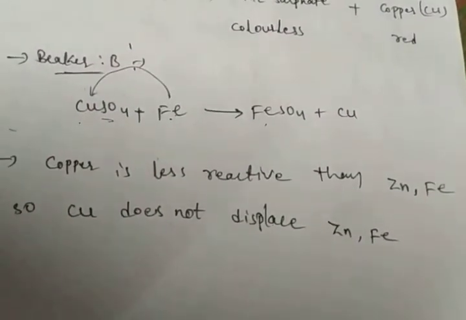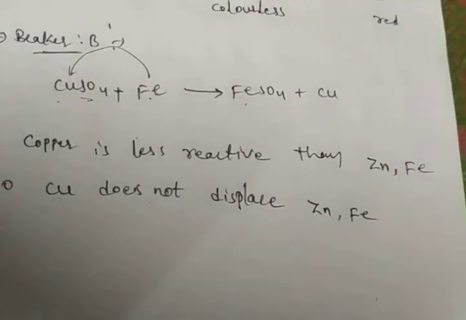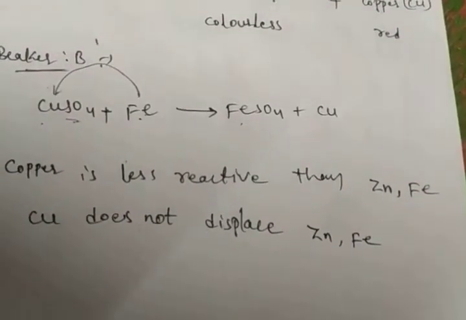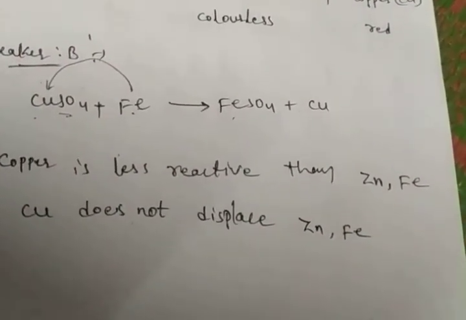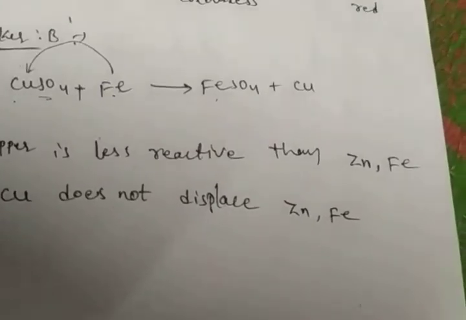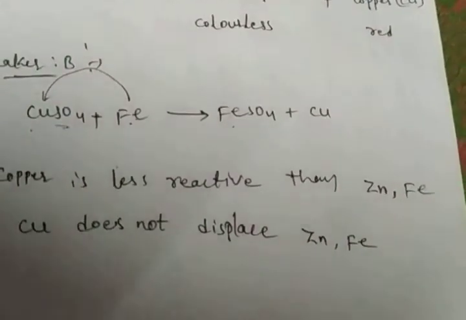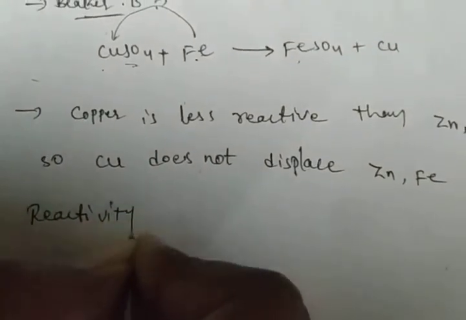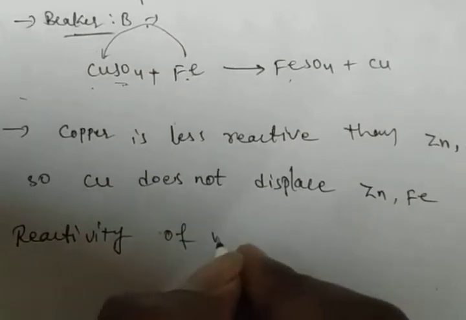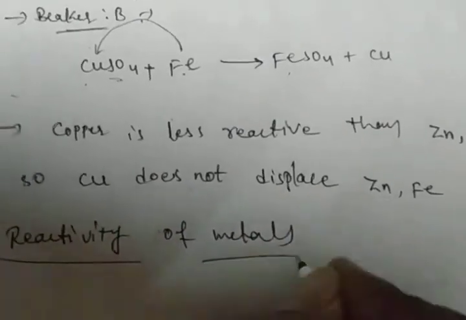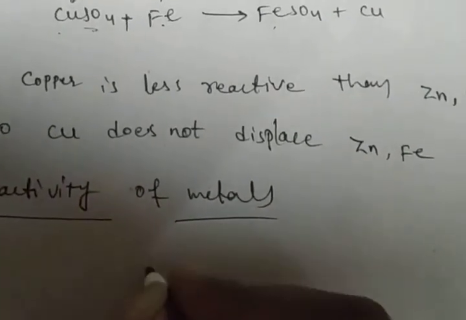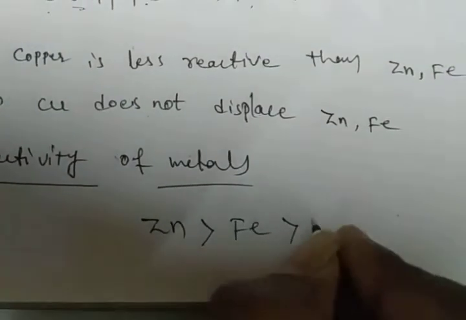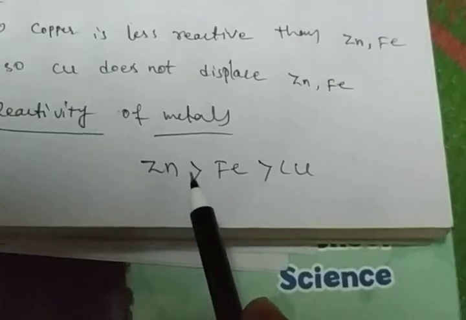In beakers D and E also, iron does not displace the zinc, because zinc is a more reactive metal than iron and copper. So can you guess the reactivity of the metals? First is zinc. Zinc is the most reactive, then iron, then copper. So this is the reactivity order.